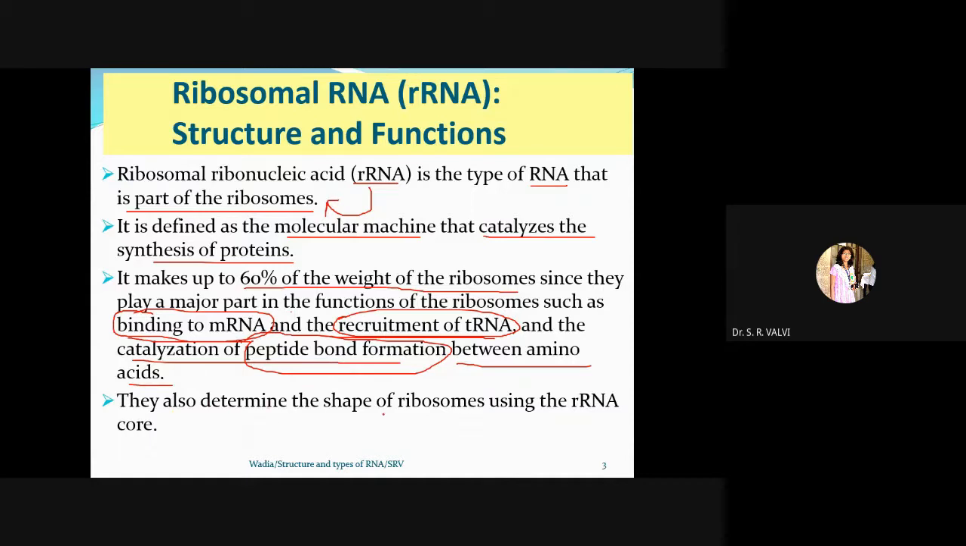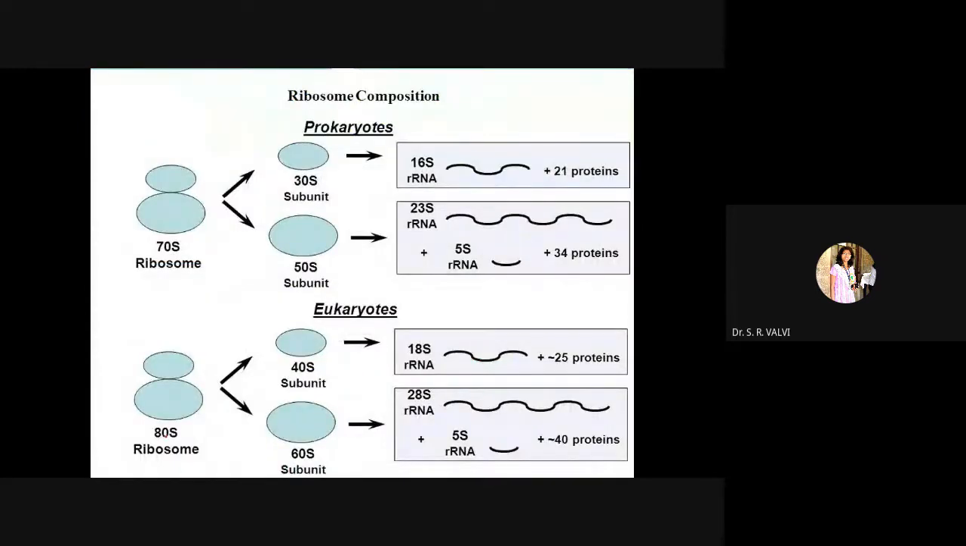They also determine the shape of ribosomes using the rRNA core. So the rRNA core helps to determine the particular shape of ribosomes. Here we know that there are different kinds of ribosomes. They are present in prokaryotic cells as well as eukaryotic cells. Earlier, in the difference between prokaryotic and eukaryotic organisms, we learned that in case of prokaryotes it has the 70S type of ribosome, and in case of eukaryotes it has the 80S type of ribosome, right?